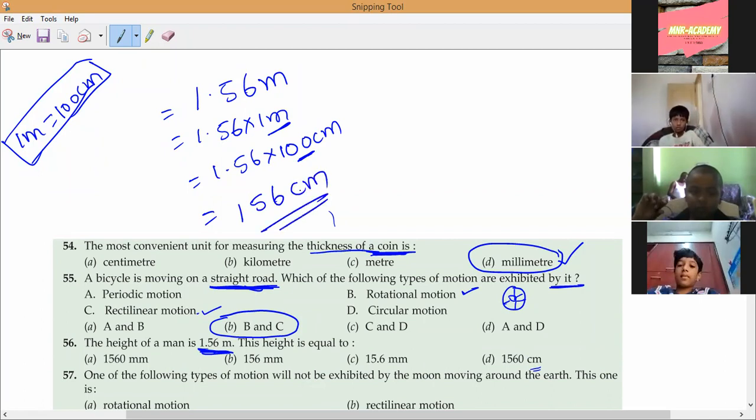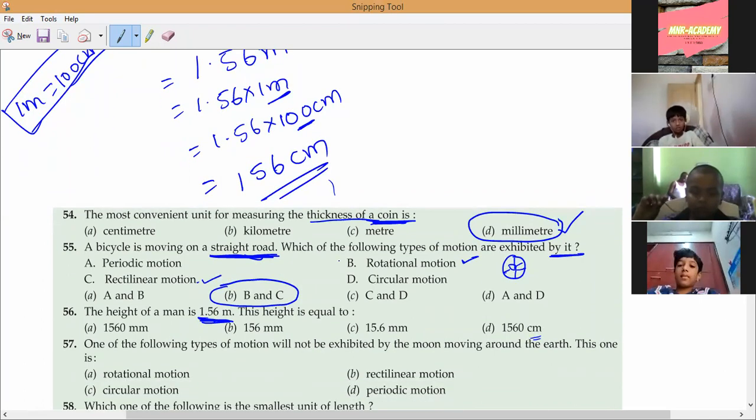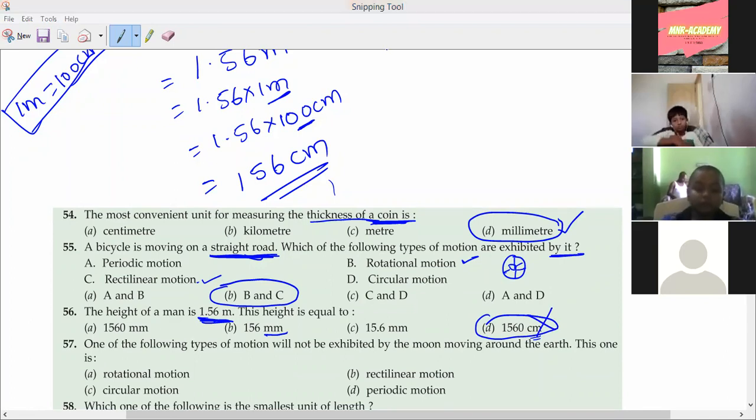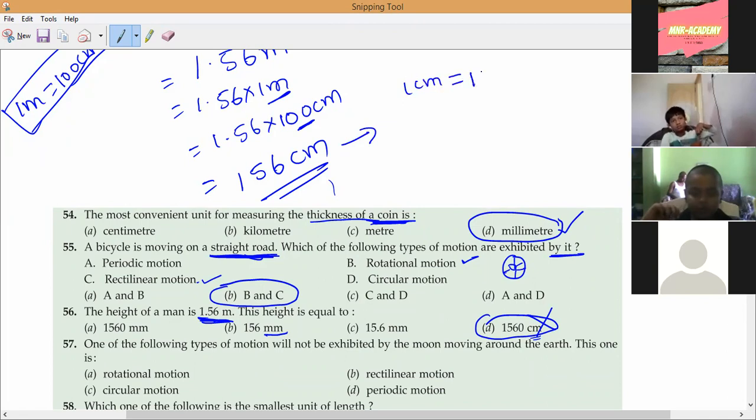Is there any such option? 156 centimeters is not there. Have you checked it? 156 millimeters is there, and centimeters is there. So 560 centimeters is wrong. Understand? Now what is the answer? Convert it into millimeters. As we know, 1 centimeter equals how many millimeters? 10 millimeters.